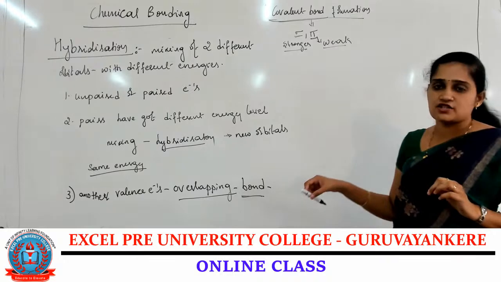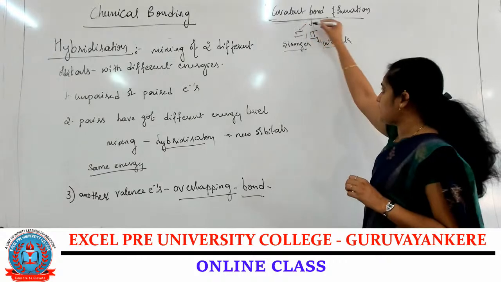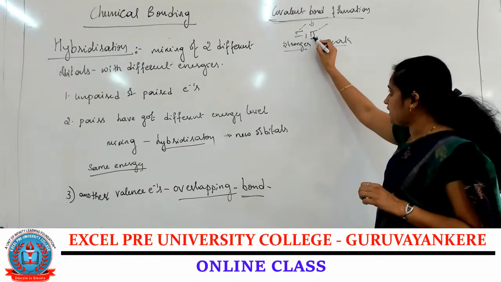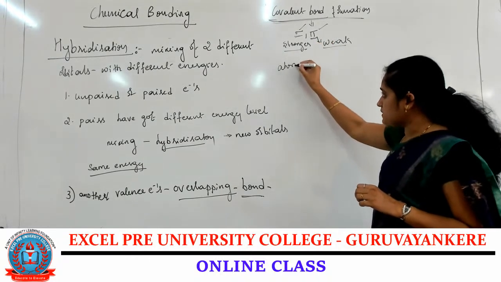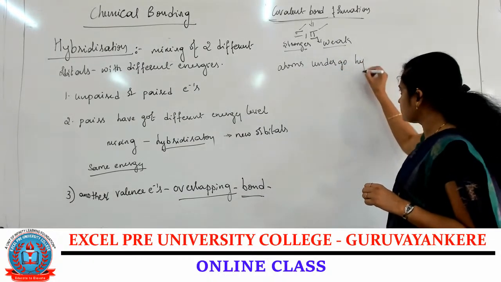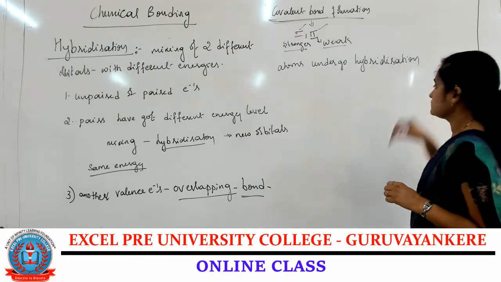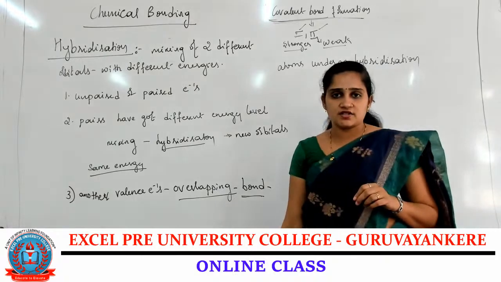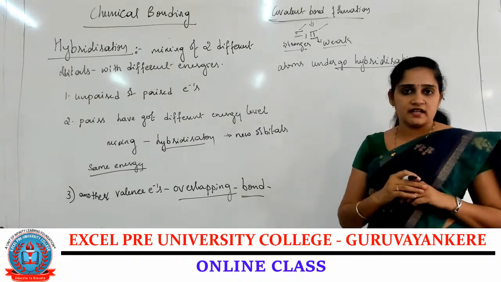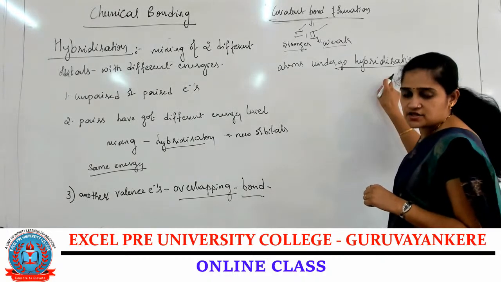Now, during the formation of the covalent bond, I said the sigma bond and the pi bond are formed. During the formation of the sigma bond and the pi bond, atoms undergo hybridization. Hybridization is nothing but the mixing of orbitals with different energy.